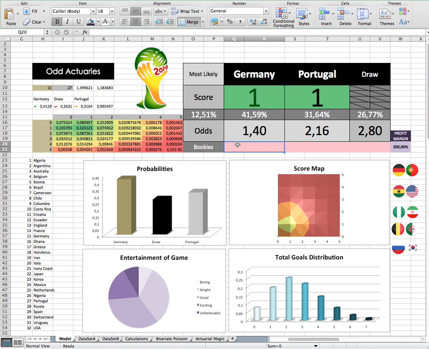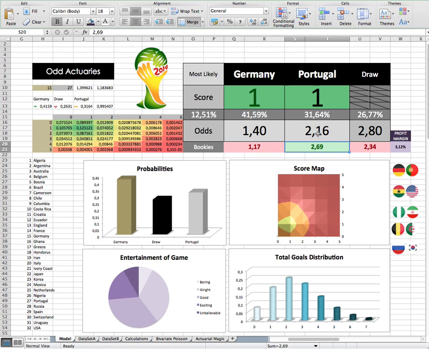Now what I'm going to do is type in what the bookies' odds are for Germany and Portugal, and if they're red, it means they're expensive. If they go green, it means that they're cheap. So for Germany, the bookies are paying 1.17, so that's expensive. For Portugal, they're paying 2.69, so that's cheap. And for the draw, they're paying 2.34, which is expensive. And this just calculates the profit margin that they're taking on this bet, and this betting company that I'm looking at is taking a 3%, which is actually one of the lowest that we found.